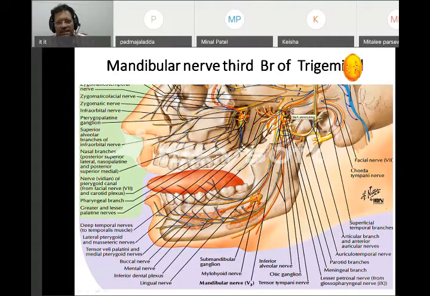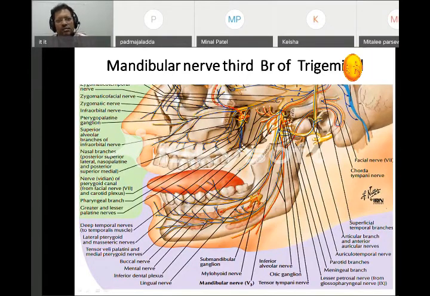We call this the foramen ovale. So this is a foramen ovale. The mandibular nerve is coming down, and then it goes down and divides.